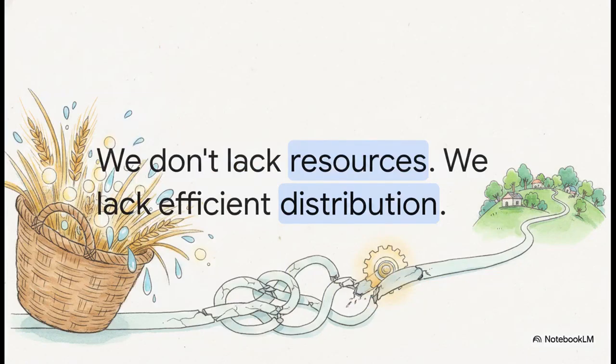So here is the absolute kicker. World hunger, poverty, systemic conflict. These are not actually resource problems. We physically have the energy, the water, and the food right now to support all of humanity. What we have is a logistics and a mindset glitch. And the beautiful thing about a glitch is that with the right engineering, it can be patched.